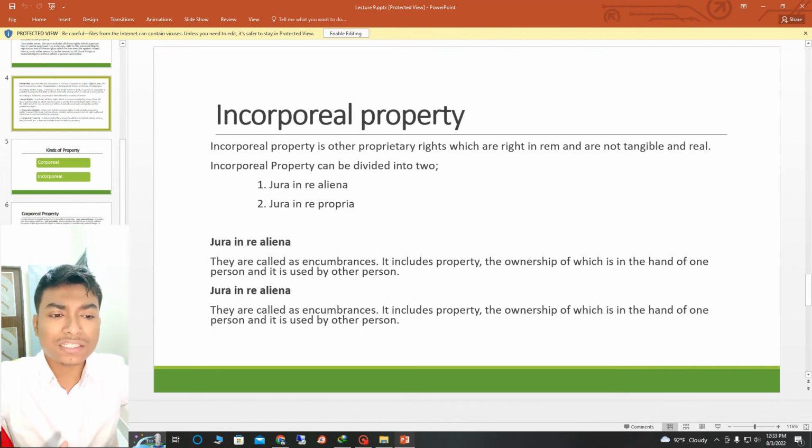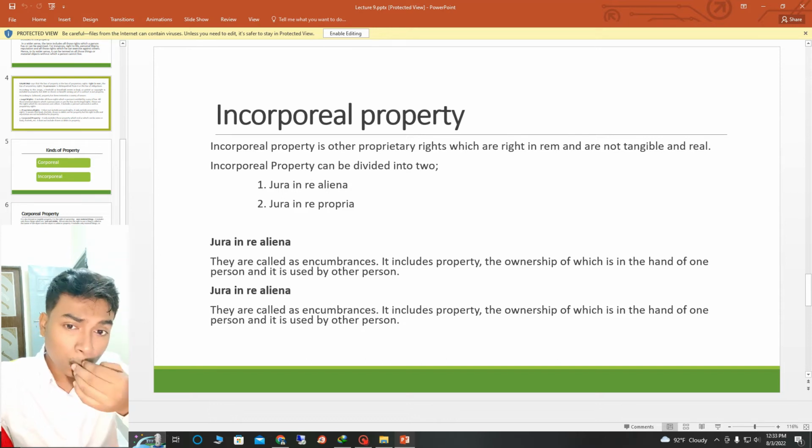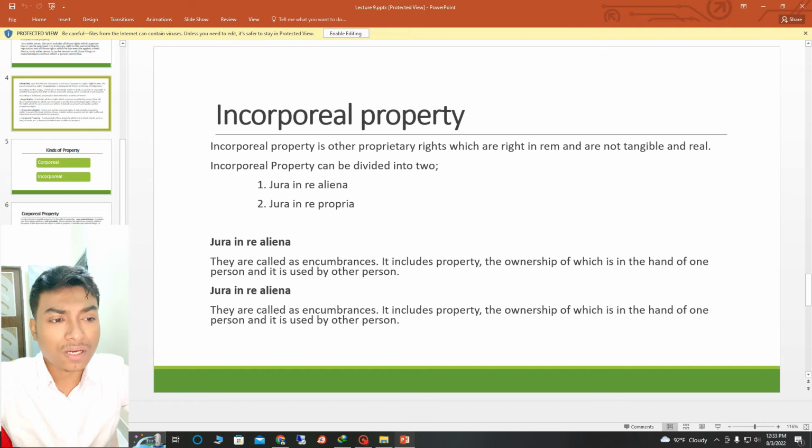Incorporeal property. Incorporeal property is other property rights which are rights in rem and are not tangible, and incorporeal property can be divided into two: jura in re aliena and jura in re propria. Jura in re aliena are called encumbrances. It includes property the ownership of which is in the hand of one person and it is used by another person.